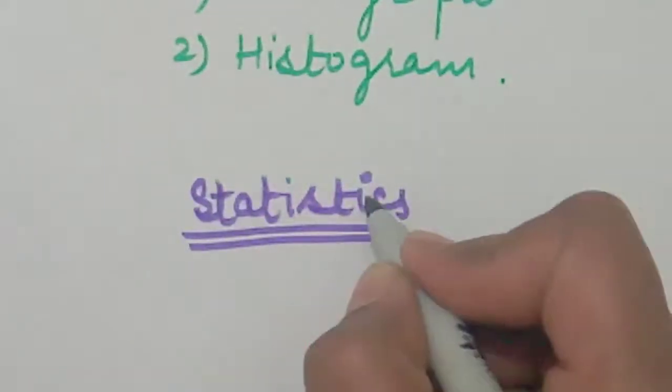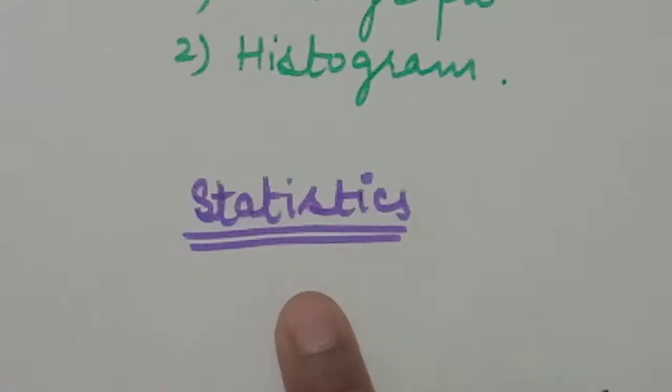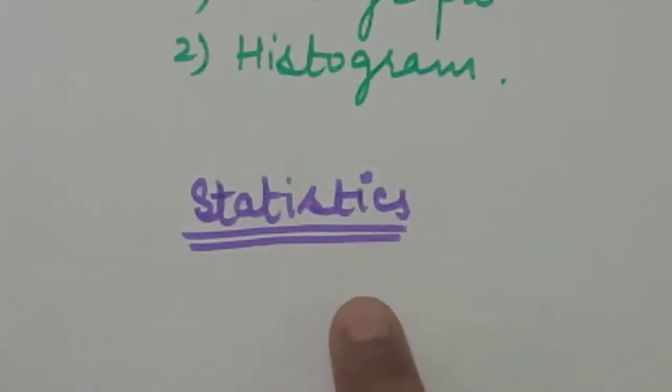The meaning of statistics can be defined as the collection, presentation and analysis of any data or the information which we have.